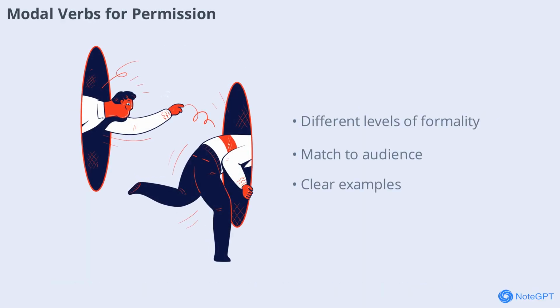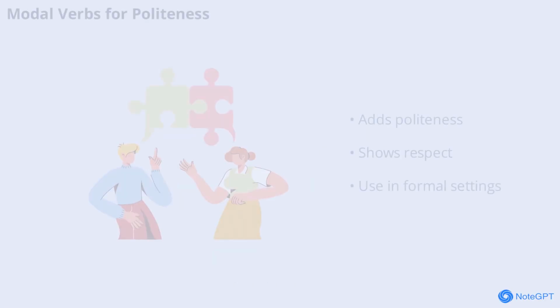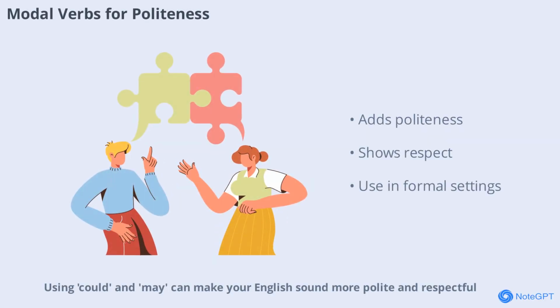Use can with friends, could with acquaintances, and may with authority figures. For example, can I leave? With friends. Could I leave? With a teacher. And may I leave? In a formal meeting. Using could and may can make your English sound more polite and respectful.